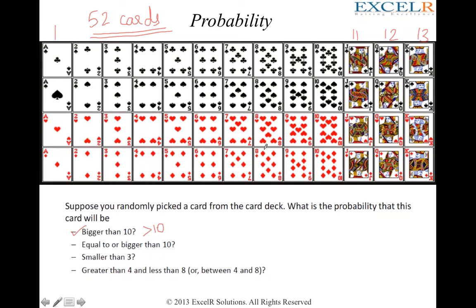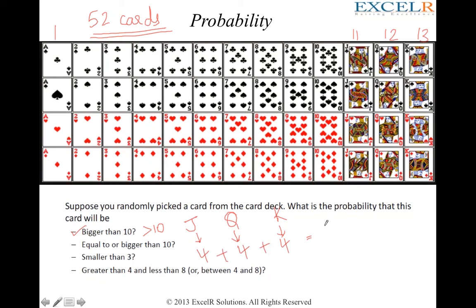How many J do we have? Club, spade, heart, diamond. So you have four variants of J. We have four variants of Q. And we have four variants of K. So in total, you have 12 cards. So there are 12 possibilities of getting a card which is bigger than 10 out of total 52 cards. So it's 12 by 52. This is how you need to calculate.